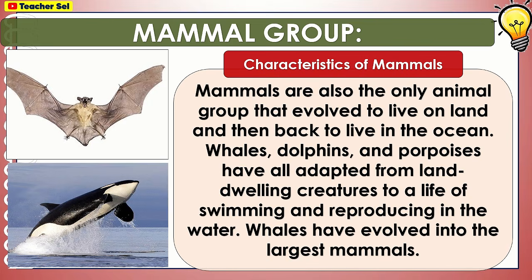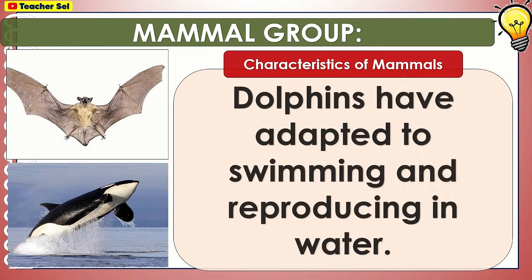Mammals are also the only animal group that evolved to live on land and then back to live in the ocean. Whales, dolphins, and porpoises have all adapted from land-dwelling creatures to a life of swimming and reproducing in the water. Whales have evolved into the largest mammals. Dolphins have adapted to swimming and reproducing in water.